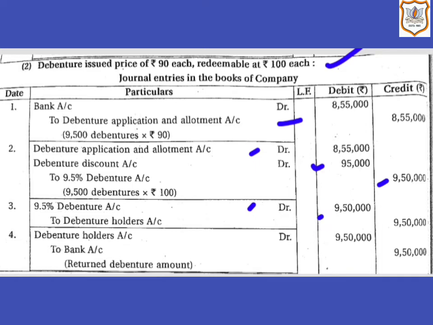Then as debenture holders are being paid, here it is given that at par. So here debenture holders account will be debited by rupees 9,50,000, that is 9,500 multiplied by rupees 100, and bank account will be credited by rupees 9,50,000 as bank balance is getting reduced. So here bank account will be credited.